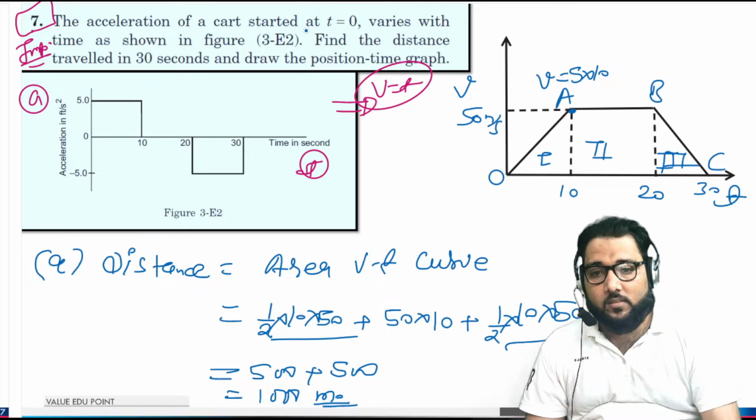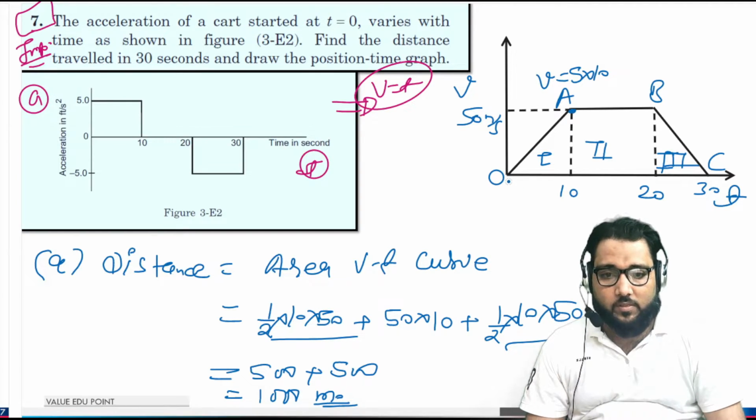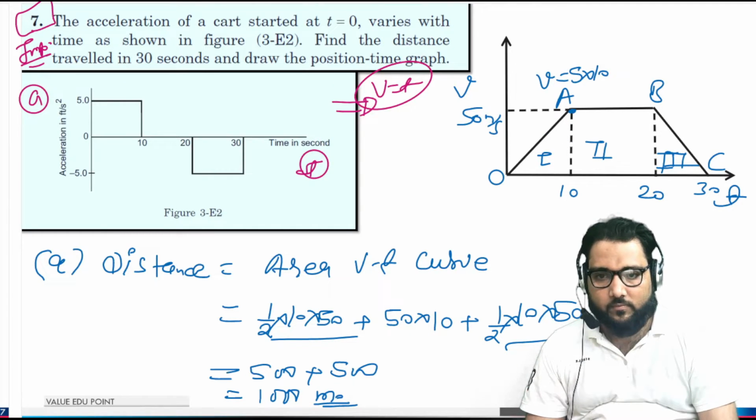Is it okay guys? Now for the second part of this problem, we have to draw the position-time graph. At t equals 0, the position will be 0, and at t equals 10 second, the position is the area of this. See guys, the area under the v-t curve gives the displacement, or position.